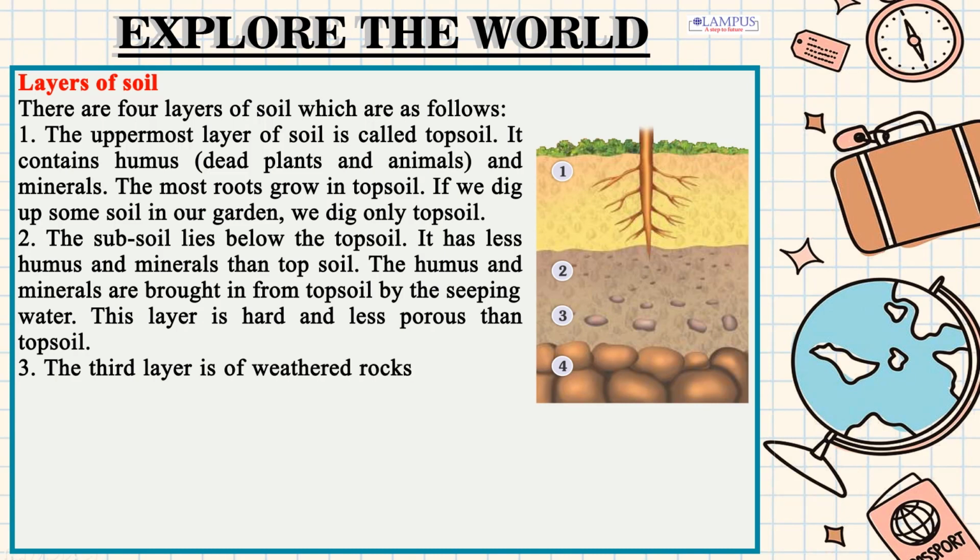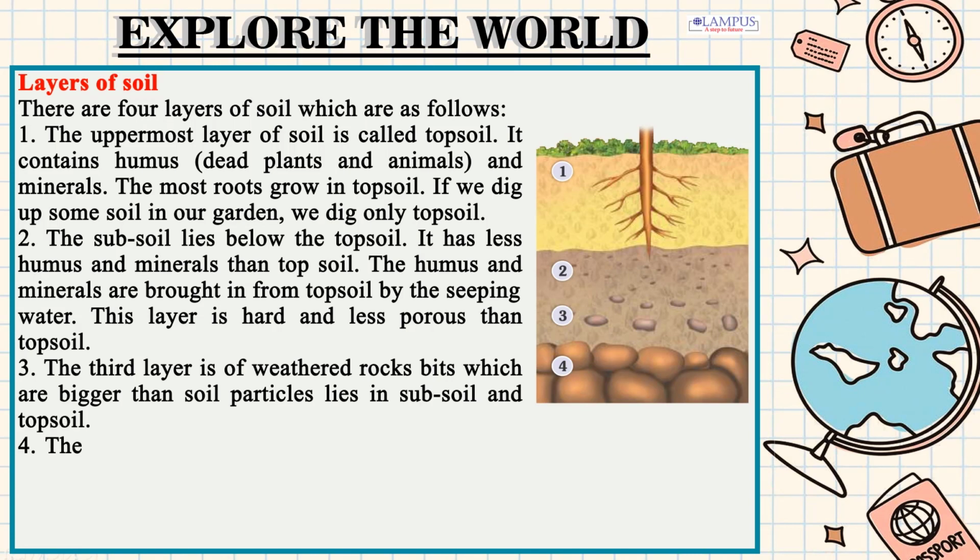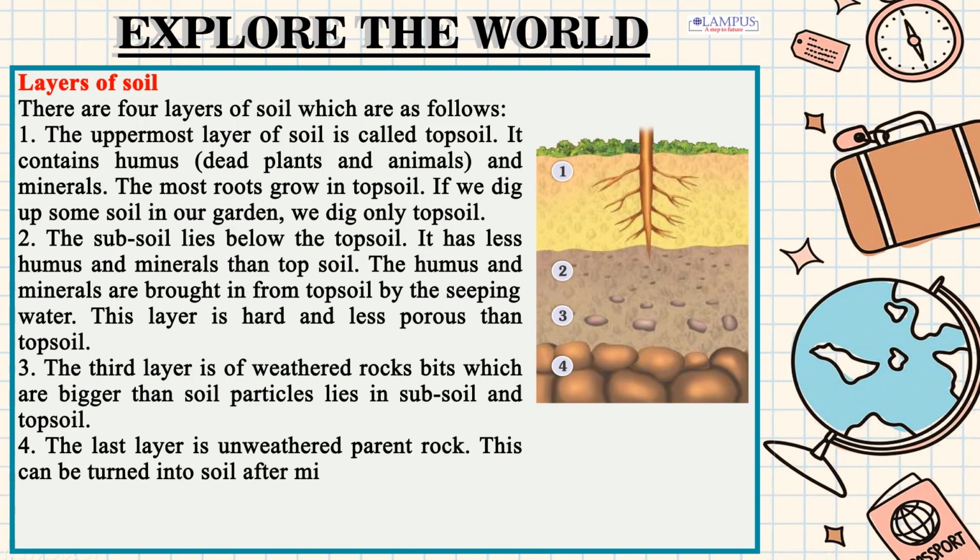3. The third layer is of weathered rocks. Bits which are bigger than soil particles lie in subsoil and topsoil. 4. The last layer is unweathered parent rock. This can be turned into soil after millions of years.